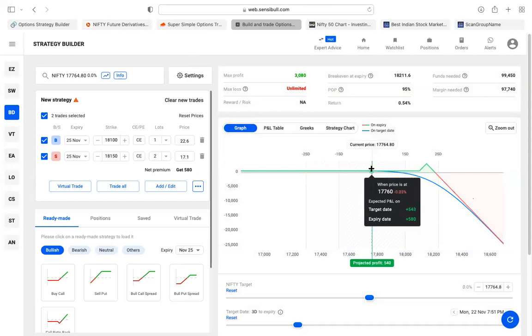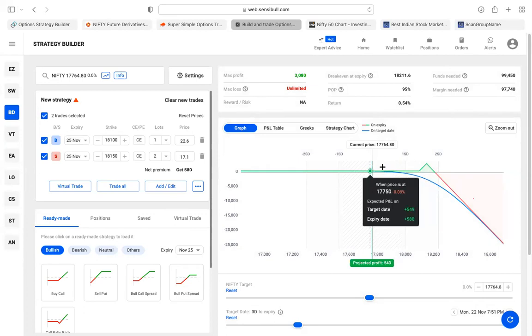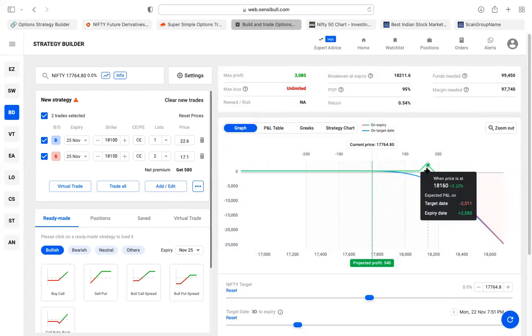Yeah. So if I increase the boundary, the probability of profit will definitely increase to 95. It should shoot up to 95. But the profit you are making is very, very less. Only 580 rupees is the max profit. So the break even, we have to exit this strategy once it comes to 18,150.